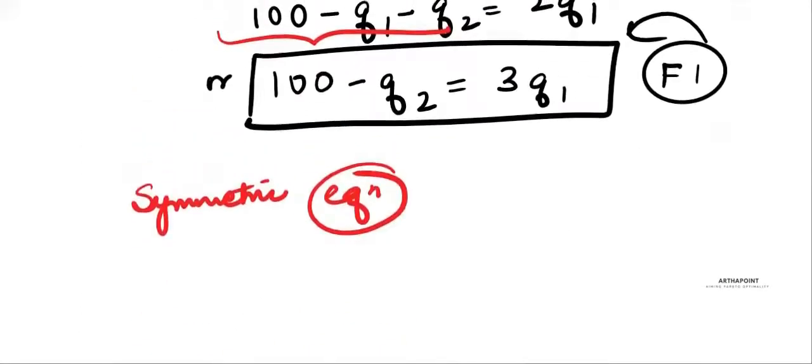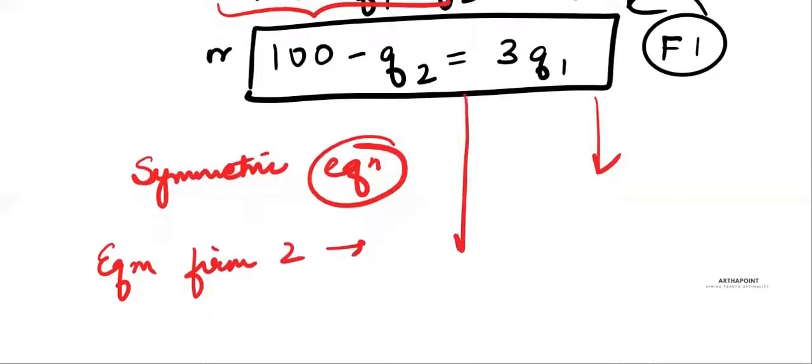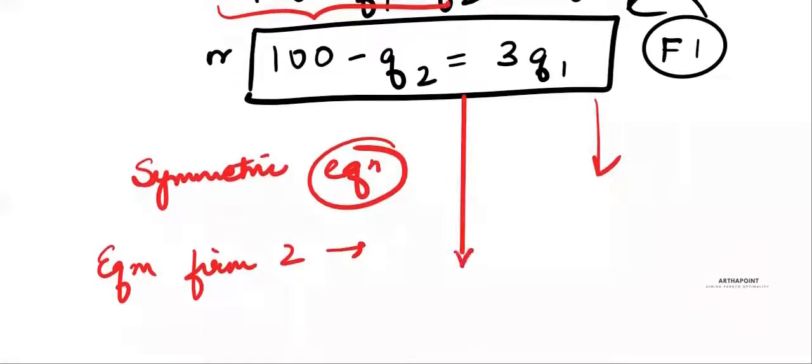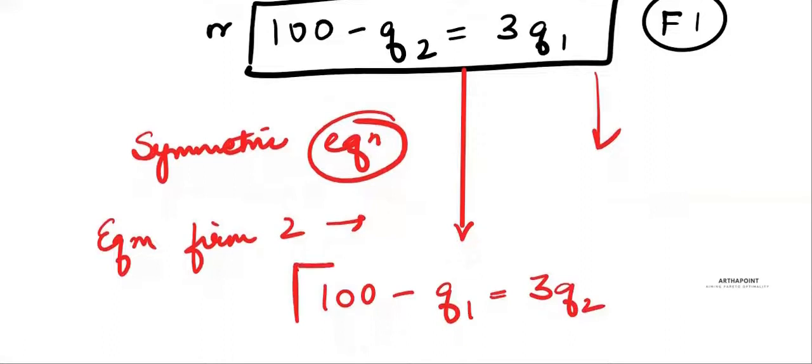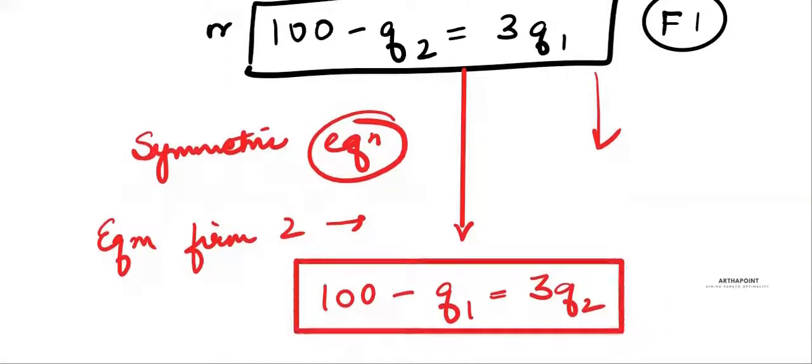So I just have to replace Q1 by Q2 and Q2 by Q1 in this equation, and I will get the equilibrium equation of firm 2. That is just the opposite of this equation. It will be 100 minus Q1 is equal to 3Q2. This is the equilibrium equation of firm 2.